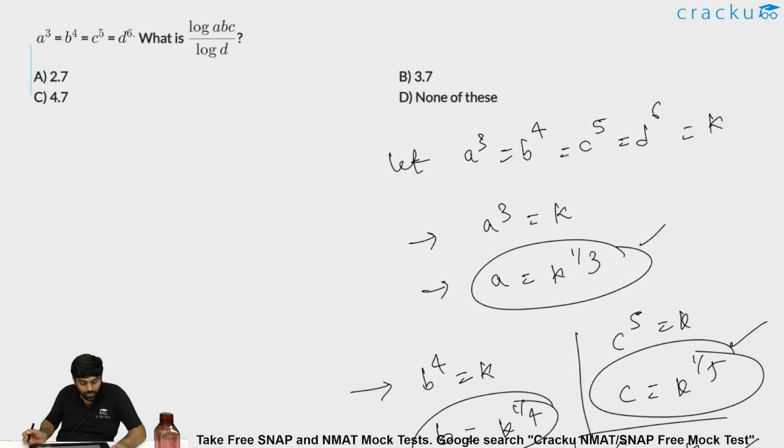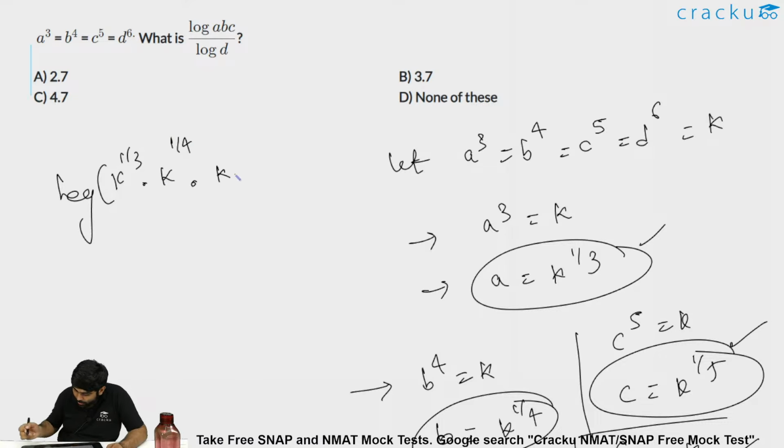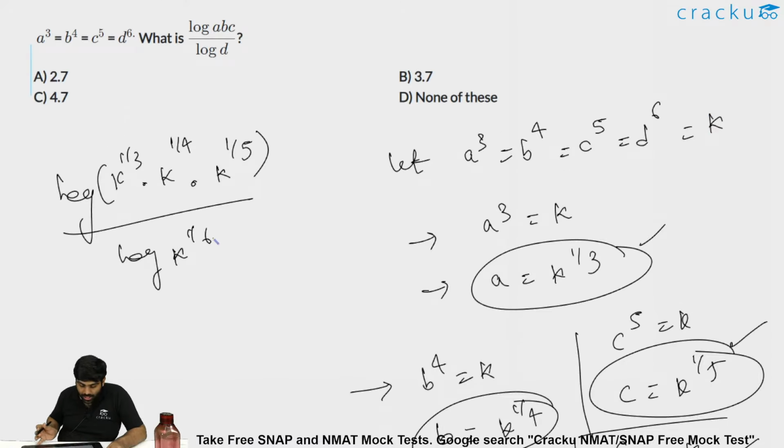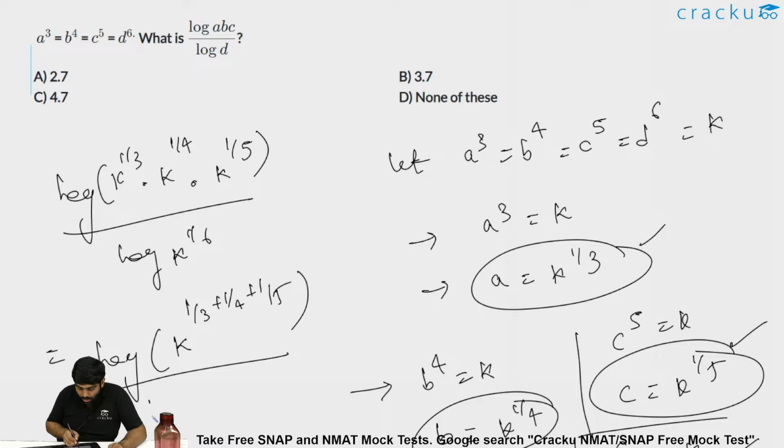Now we have to find the value of log of ABC divided by log d. What is ABC? K power 1 by 3 into k power 1 by 4, and k power 1 by 5. This divided by log d. What is d? D is nothing but k power 1 by 6. This can be written as log of k power 1 by 3 into k power 1 by 4 into k power 1 by 5, that is k power 1 by 3 plus 1 by 4 plus 1 by 5, divided by log of k power 1 by 6.